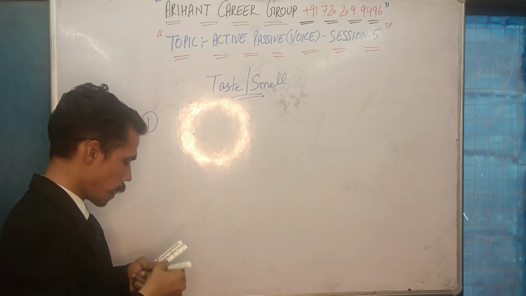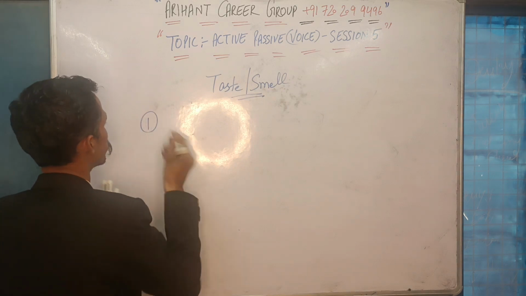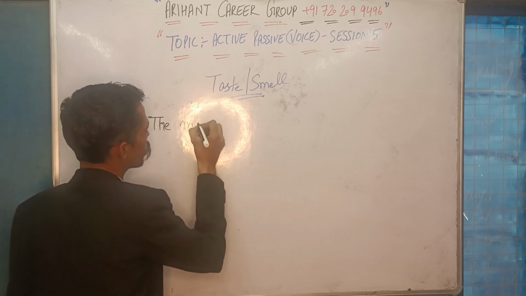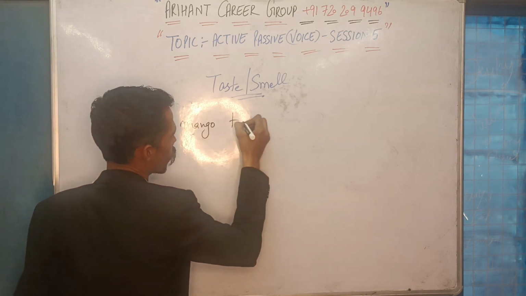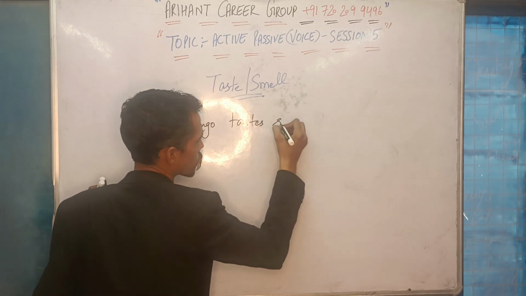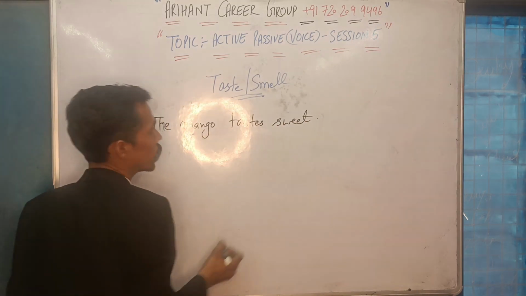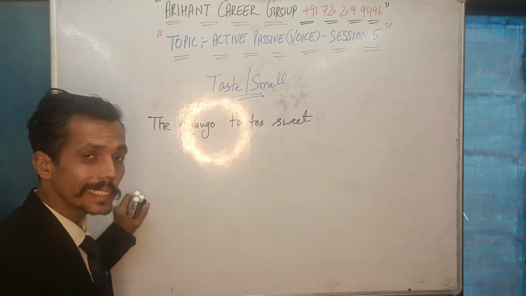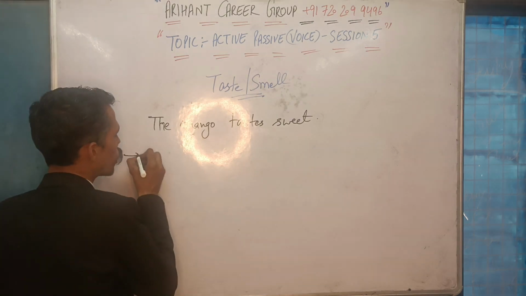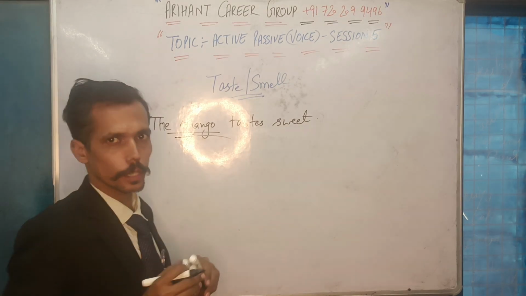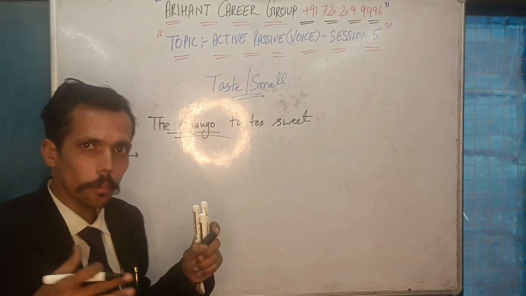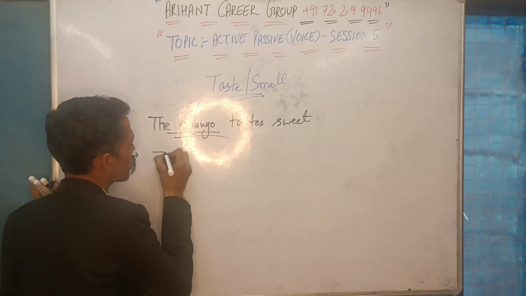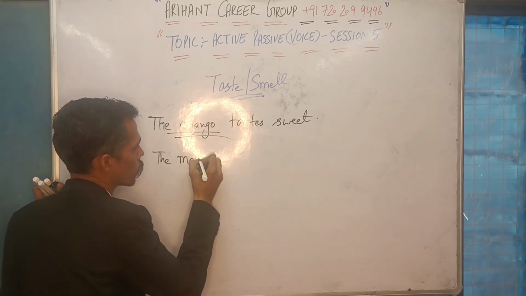For example, if I say that the mango tastes sweet. In case of these two verbs, if you get taste or smell, what will you do? You will be keeping the subject at the beginning itself, so you will not change it. You will not make it move from one side to the other. Please understand that the mango will remain at the same position.